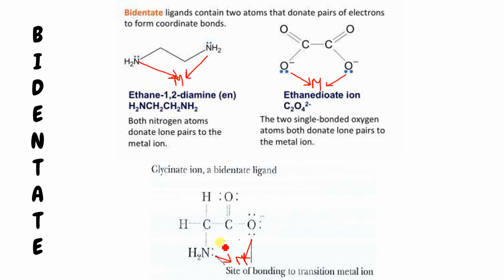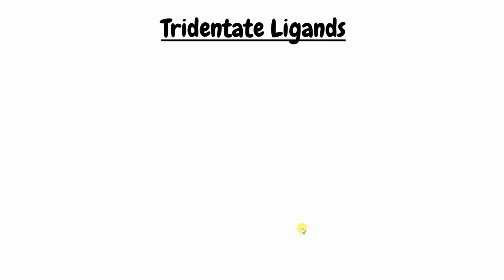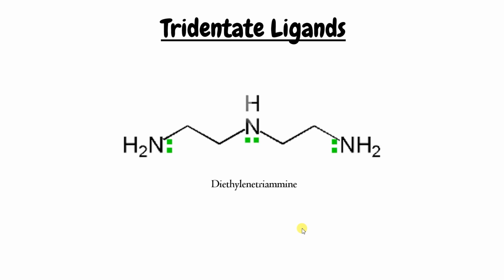Glycinato is made from glycine. Glycine, you know that COOH and NH2 will be there, and one CH2 in between. So this is the first amino acid. So if I remove one H of this, it will form the glycinato ion. Now tridentate ligand. One example we have learned, that is diethylenetriamine. So here is the example, donor atoms, and if the metal is there, all three will donate electrons like this, and this. Got it? So this type of coordinate bond it will form.